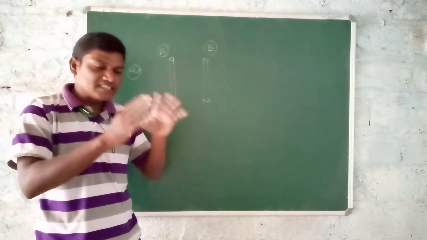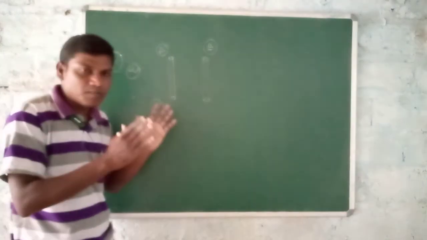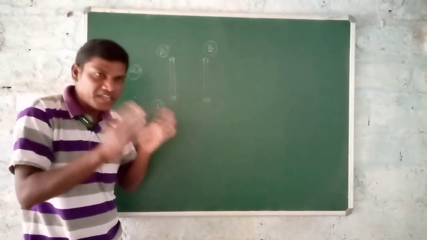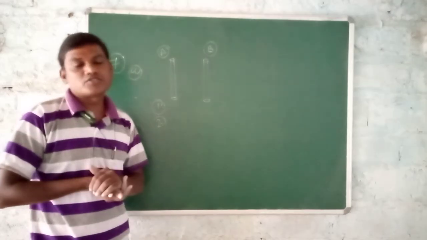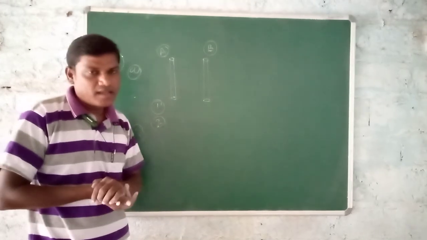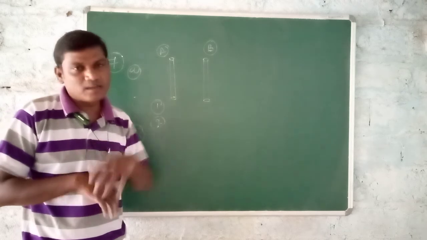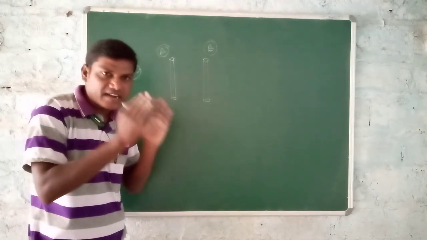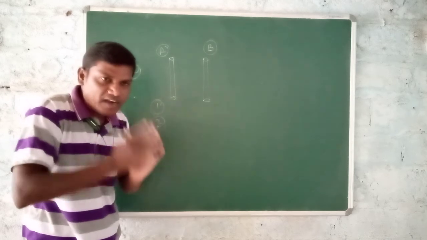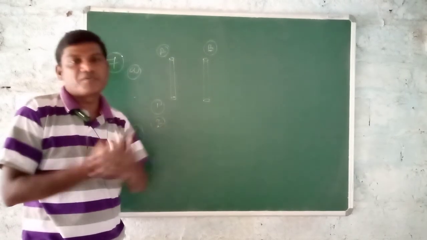First of all, by seeing the question you can understand what they are asking. For example, the first question: what is force? What changes can be produced by force? In that question, they are asking two things. First, what is force? That is one part. And what changes can be produced by force, that is the other part. So first you write the answer for what force is, the force definition. Next, you also write the answer for what changes can be produced by force. That is the method.